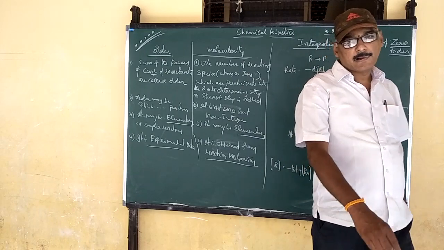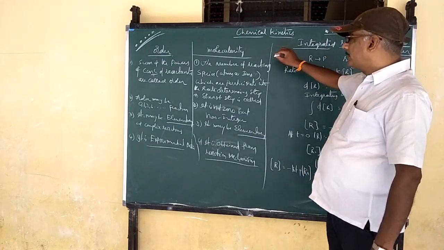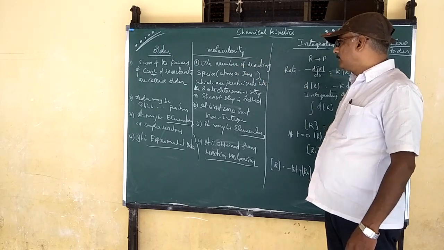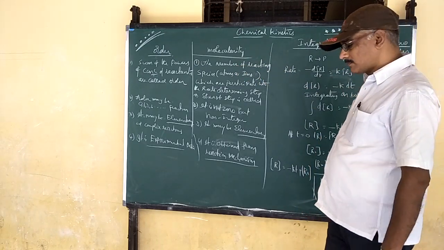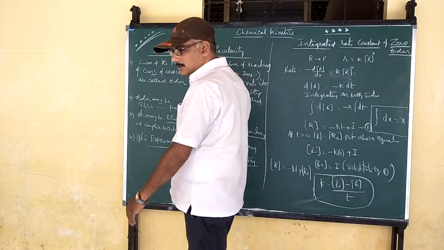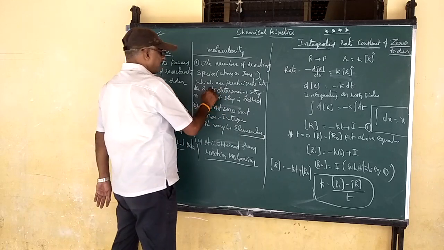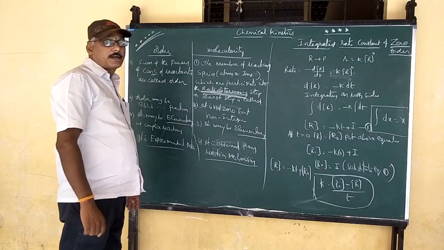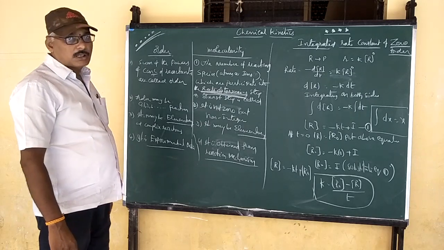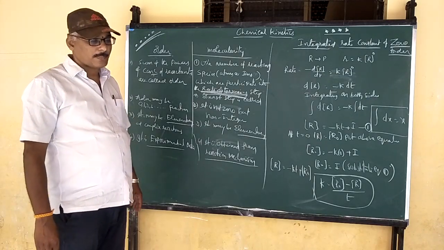Whereas molecularity means the number of reacting species, which may be atoms or ions or molecules, participating in the rate determining step. This is very important: the rate determining step or slowest step gives the molecularity of the reaction.